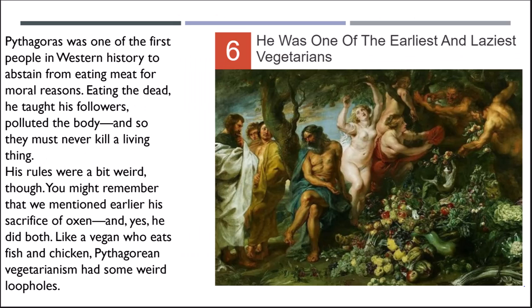He was a vegetarian, and a very lazy one at that. He told his followers to never kill a living thing, and yet he had all sorts of exceptions for his rule. He ate fish and chicken, which obviously is killing a living thing. There's also a joke about him that he wouldn't eat meat unless somebody else had killed it for him.